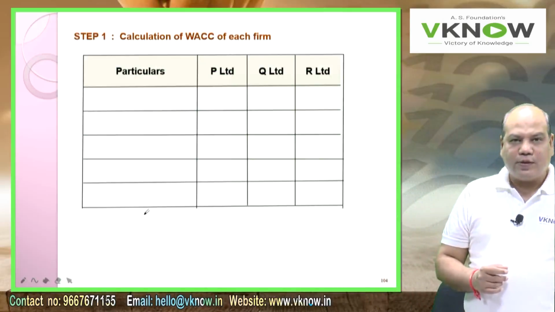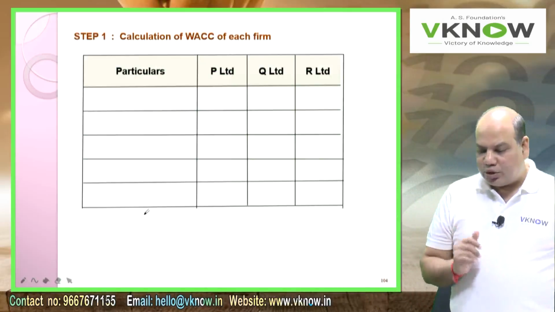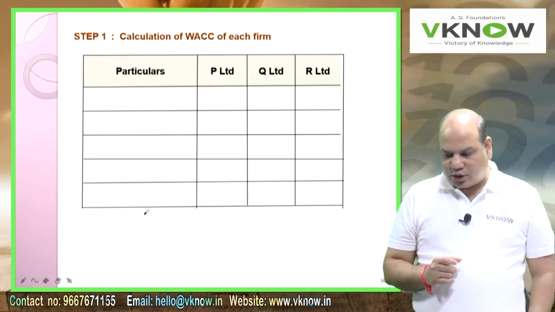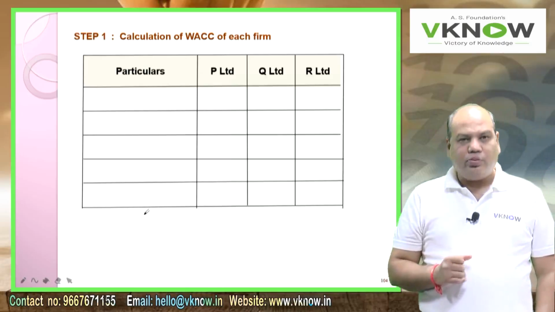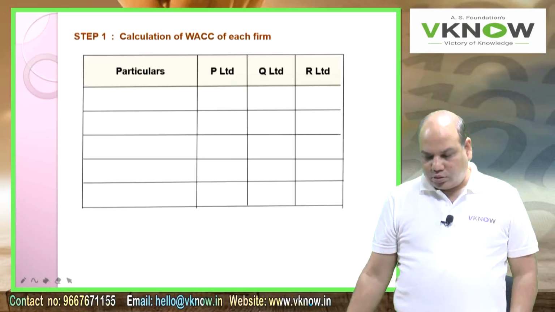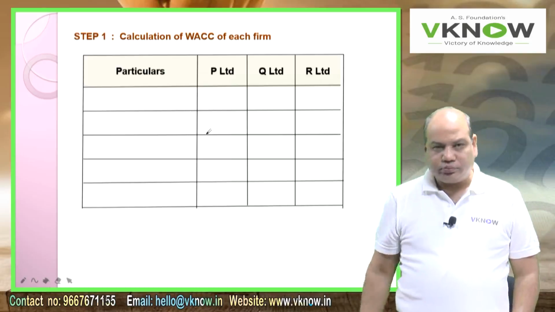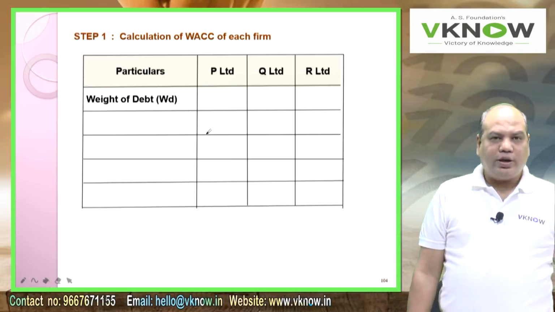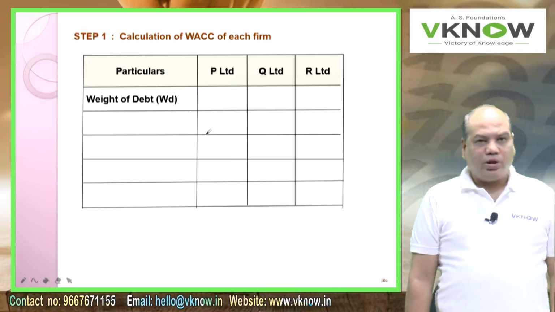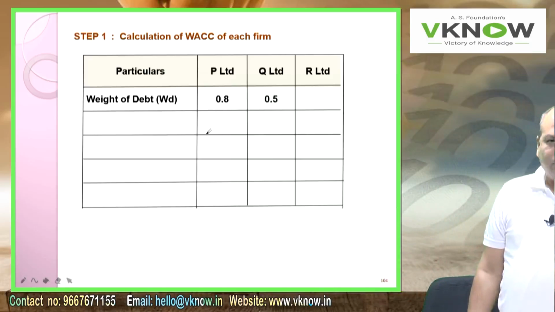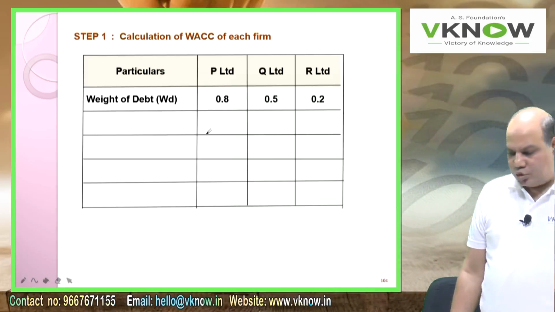First question was, calculate WACC of each firm. That is really easy. Start the calculation of WACC of each firm. On the right hand side, three columns. First point A, weight of debt (WD): 0.8, 0.5, 0.2.